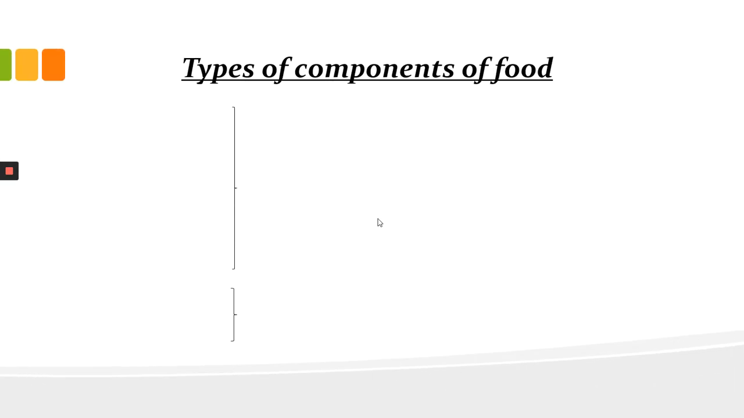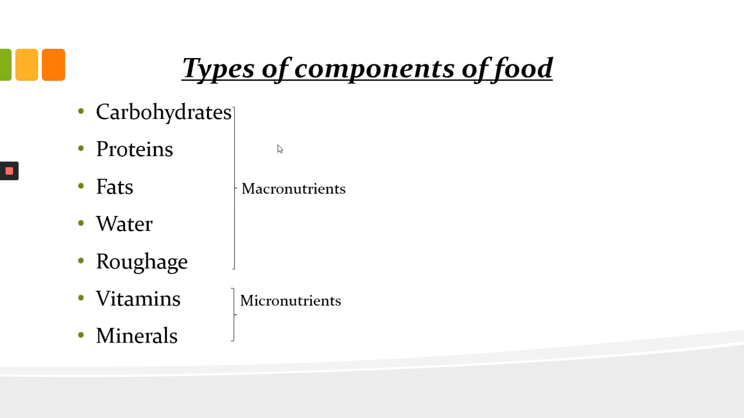So the different nutrients that should be present in the food are carbohydrates, proteins, fats, water, roughage, vitamins and minerals. Components of food, nutrients of food, we basically categorize into two categories, macronutrients and micronutrients. Macronutrients are the nutrients that people need to eat regularly to have a large amount of energy, and these include carbohydrates, proteins, fats, water and roughage.